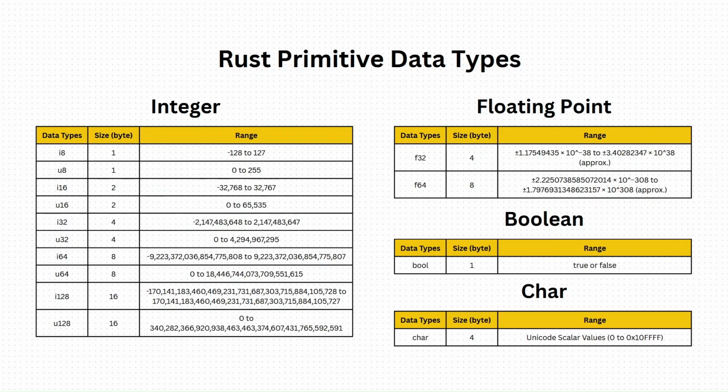Okay, now let's move on to the next section about data types in Rust. These are the primitive data types in Rust, ranging from integers, floating point numbers, Boolean, and Char. You can see the name of the data type, its size in bytes, and the range of values for each data type.